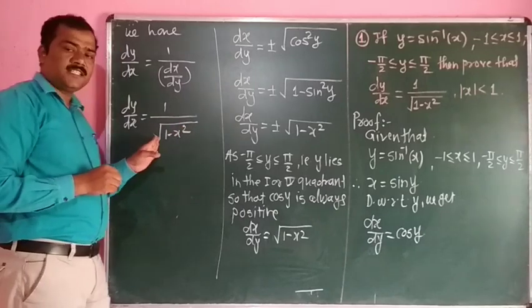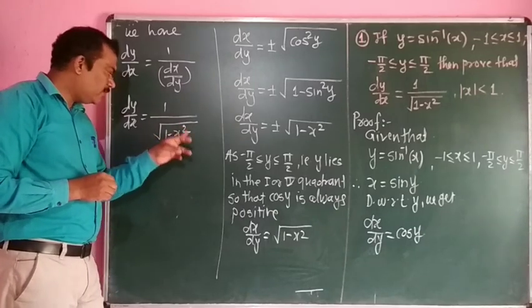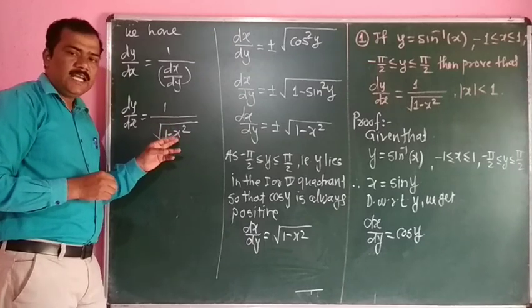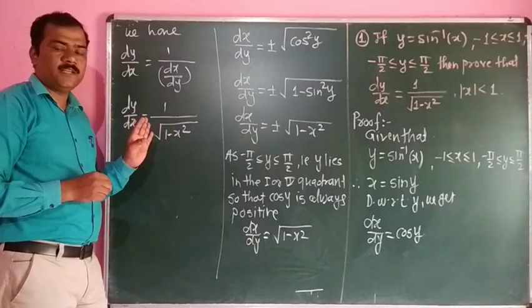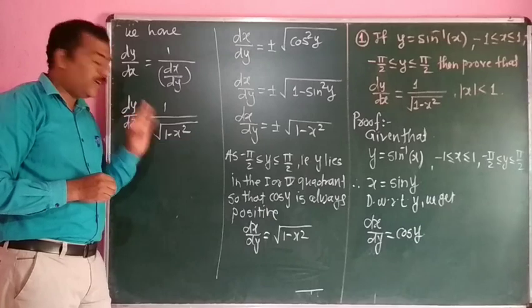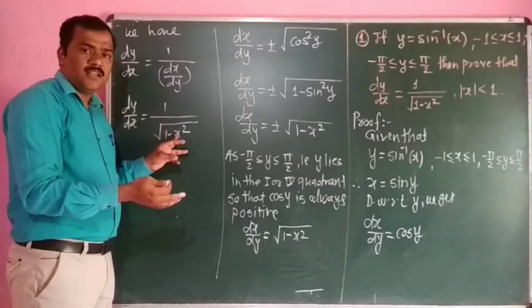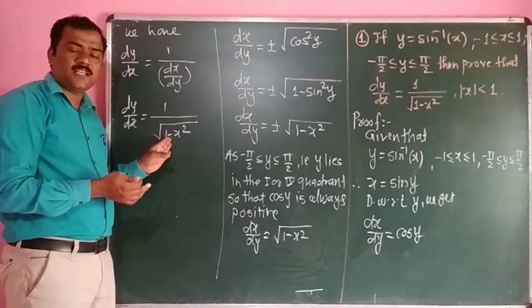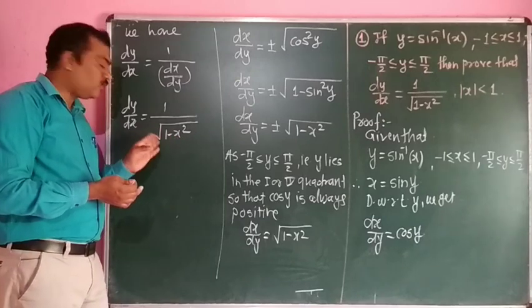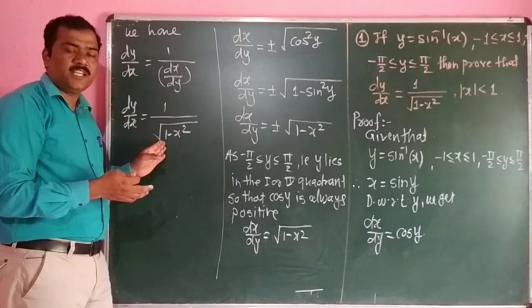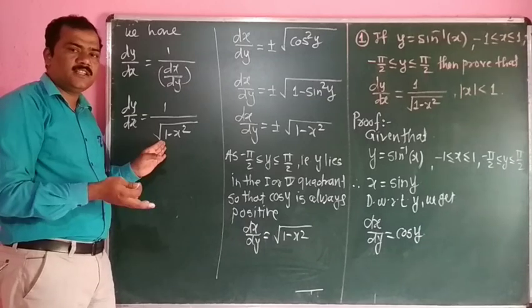The square root exists when the value of x is less than 1. If the value of x is greater than 1, it means that its square is greater than 1, and then this subtraction is negative, and the square root of a negative number, we have to know, gives an imaginary number or a complex number.